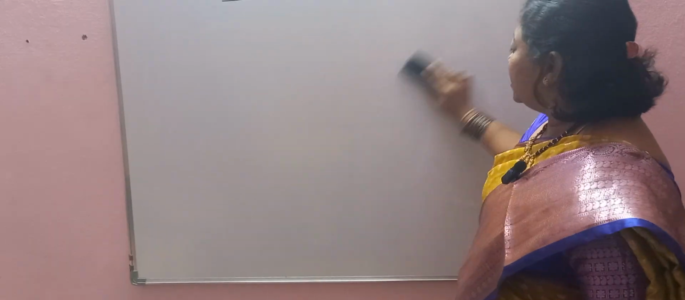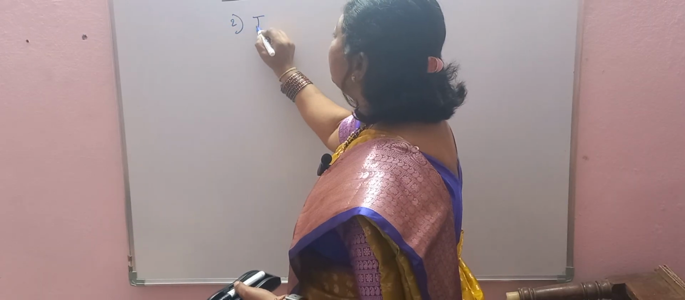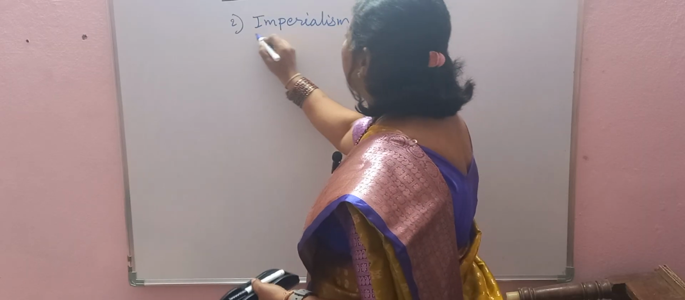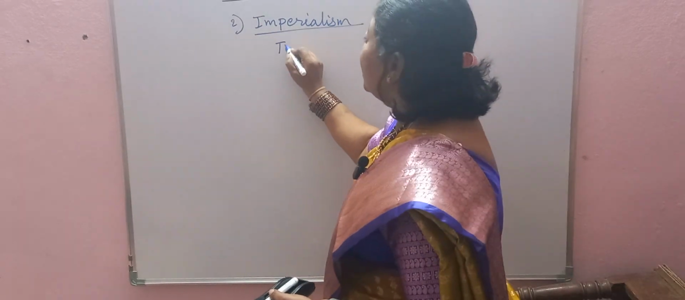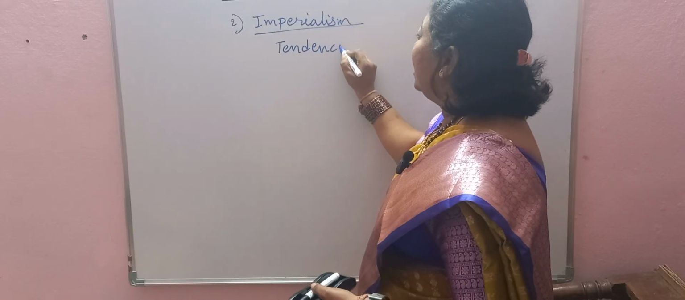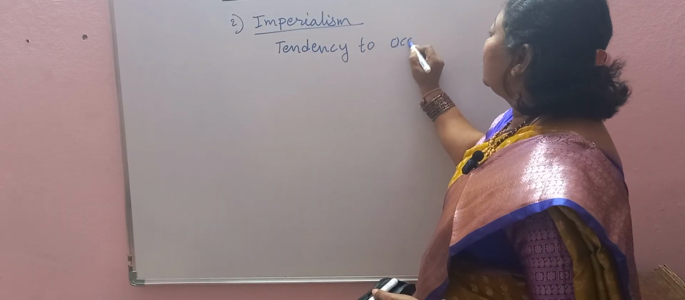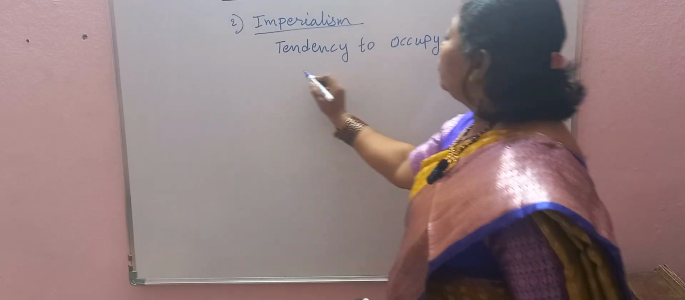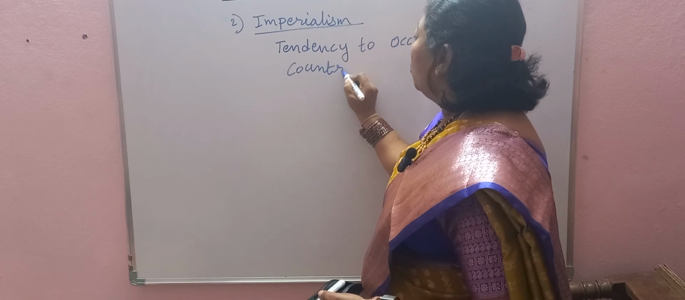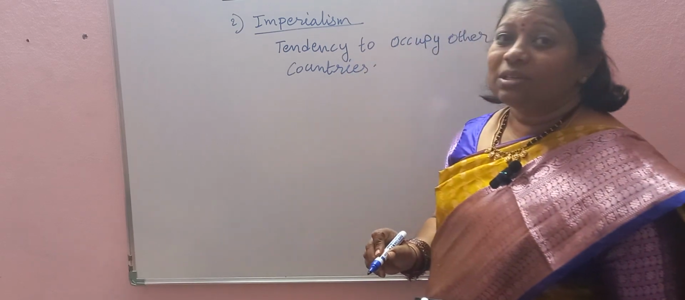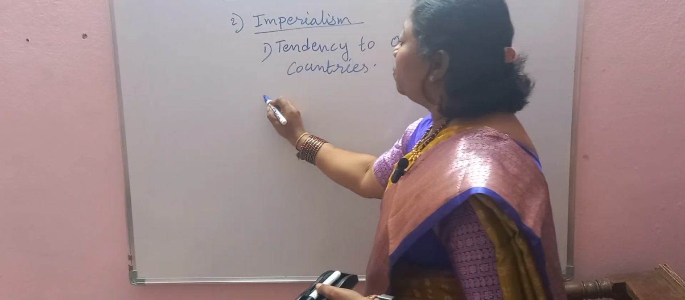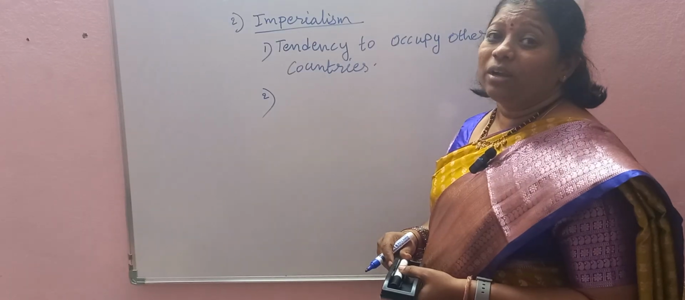So what is imperialism? Imperialism separately you may get for 2 marks also. So the second cause was imperialism. Be careful with the spellings, children. So imperialism means tendency to occupy other countries. Tendency to occupy other countries is called imperialism. So what is the reason? What is the reason, we can say industrialization, because imperialism means tendency to occupy other countries.